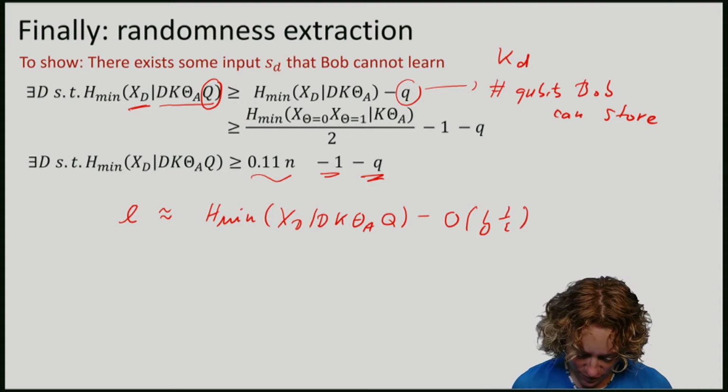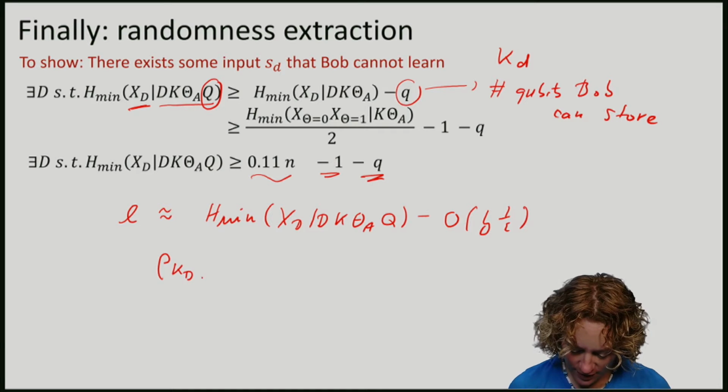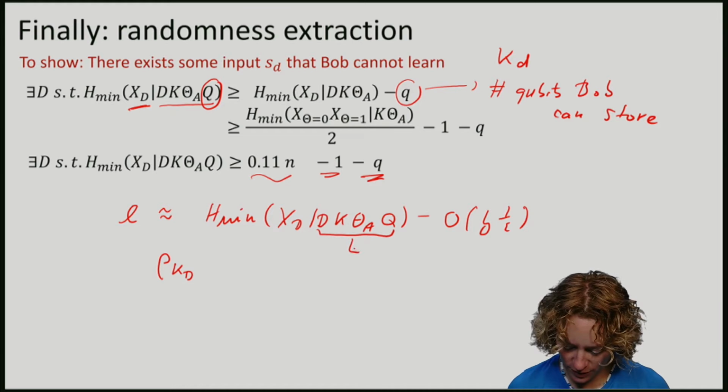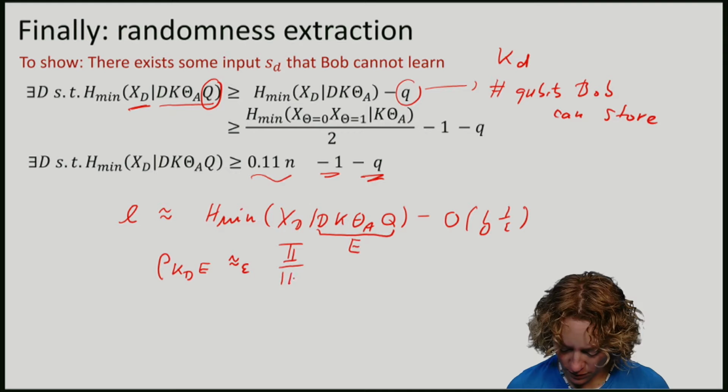So the output, namely my key, in this case KD, given all of the information that the adversary has, let me just call all of that E, is then epsilon close to uniform on KD, tensor rho E.